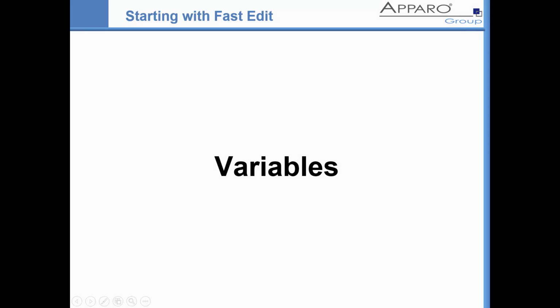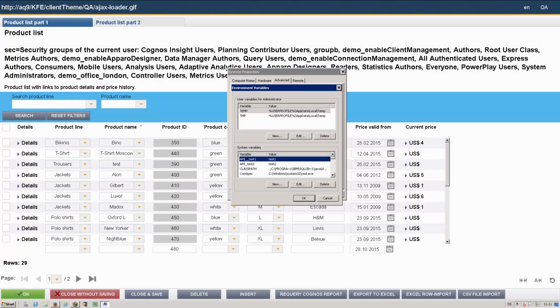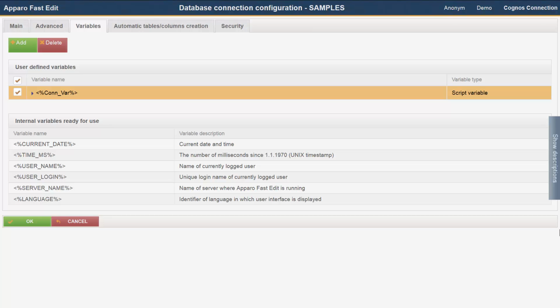Variables. One reason for the great flexibility of the Fast Edit are the almost unlimited possibilities for the use of variables. The following types of variables are available. Environment variables, which are stored in the operating system. They can be used in all clients and business cases. Database connection variables. They can be used by all business cases that are using this database connection.